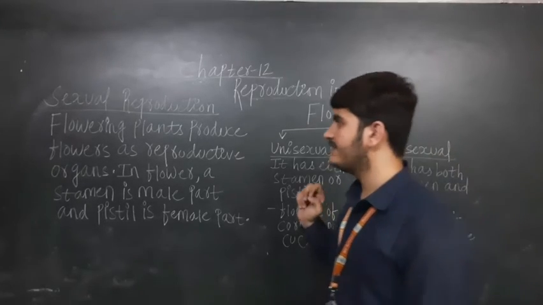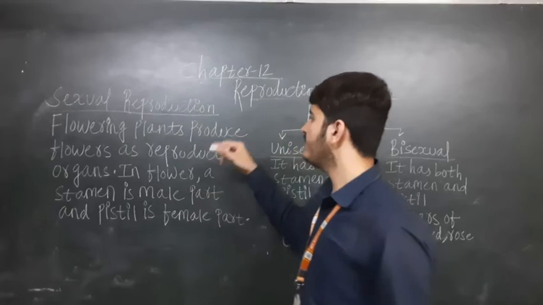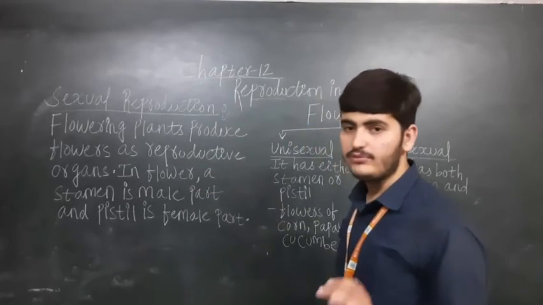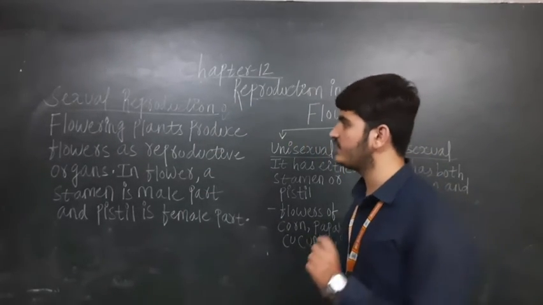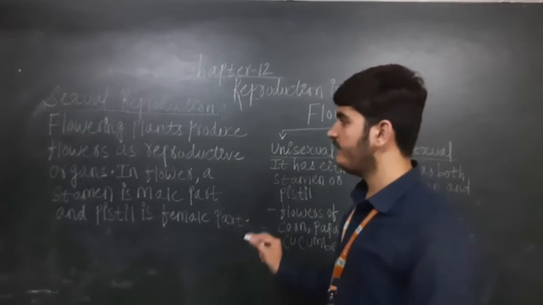Flower. Flower is known as the reproductive part of a plant. Now see what is there in sexual reproduction. Once again I am going to tell the definition. Sexual reproduction means that both male and female are involved.